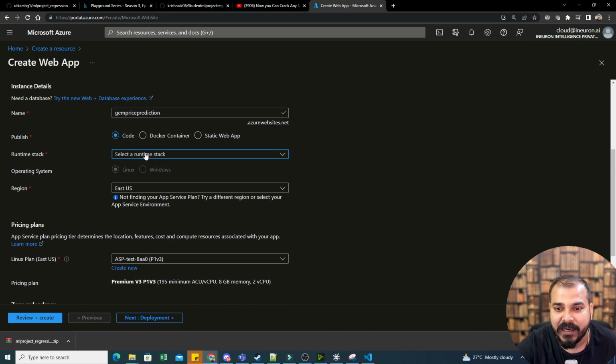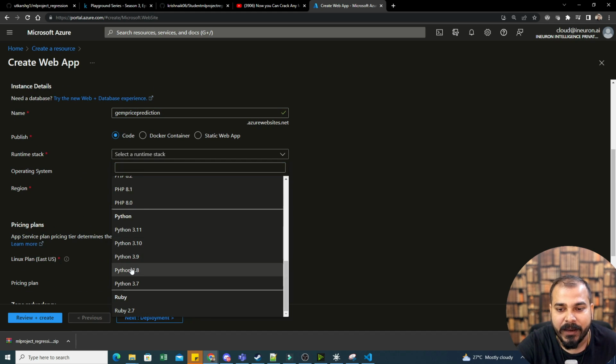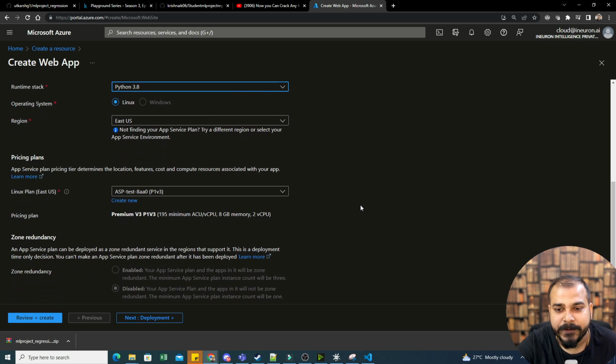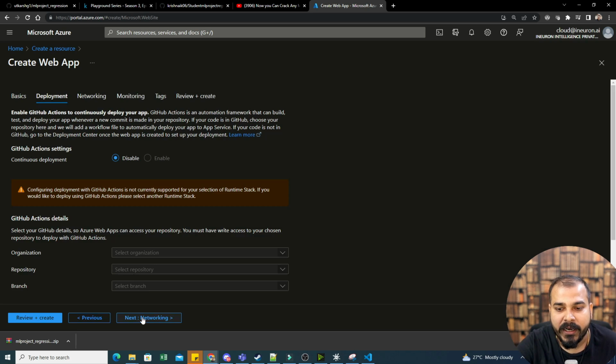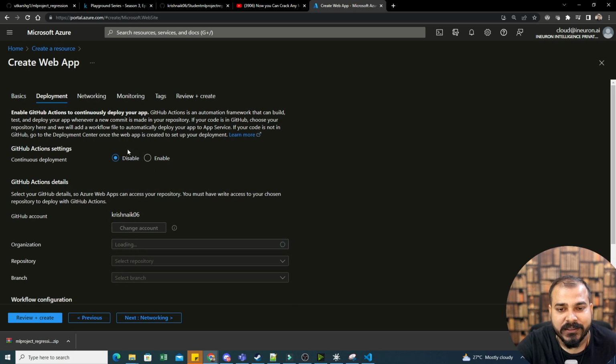Then after selecting, you have to select the runtime. In runtime, I will go ahead and select Python 3.8. Now I will just go ahead and click on next. After next, it will ask for the GitHub action settings. The GitHub action setting is very simple. Just go ahead and enable it.